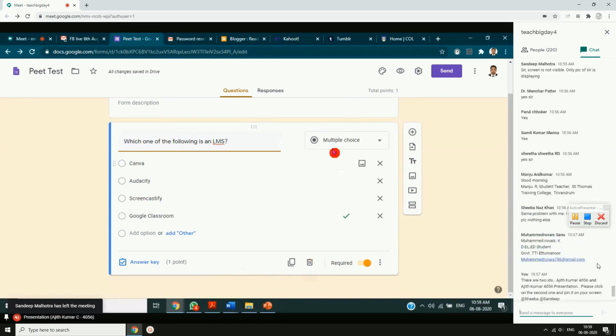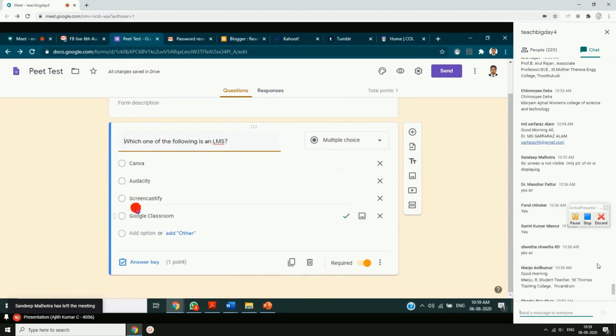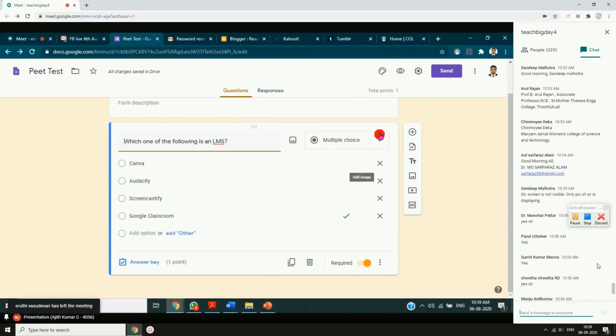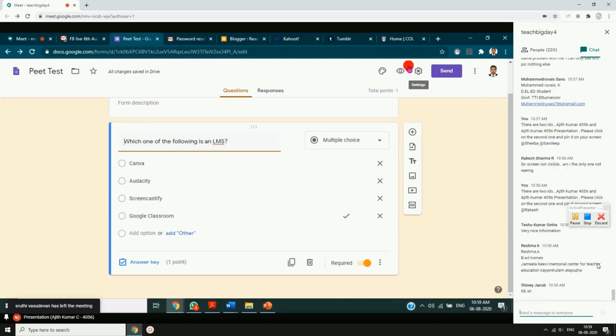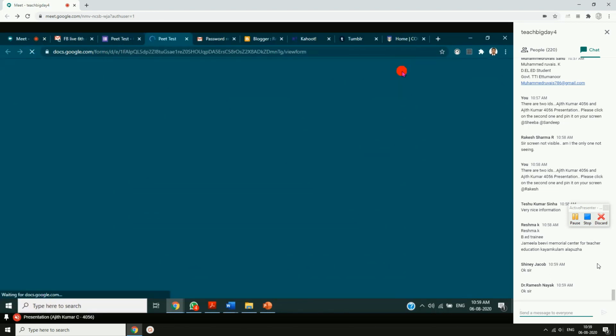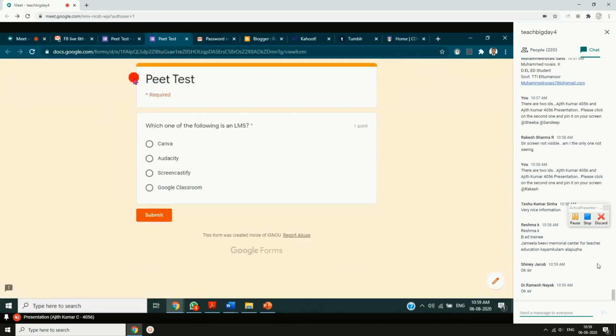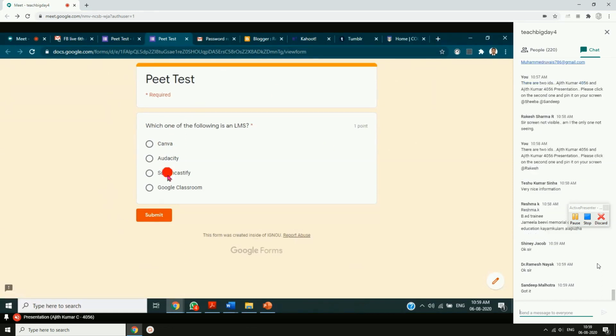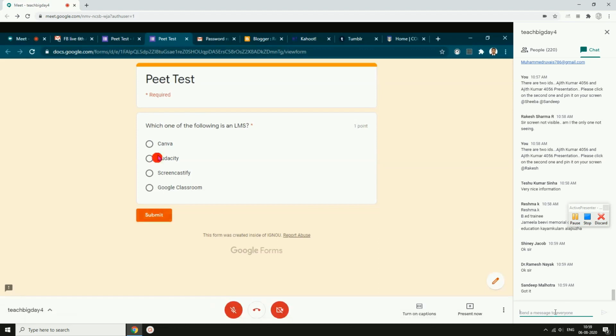So if you want to preview your question paper, how it will look for your students, you can see it from here. There is a preview button. I'll just click on this preview button. So see, this is how it is going to look for your students. PT test. I can just submit an answer also right now when I'm preparing that question paper. See, which one of the following is an LMS.